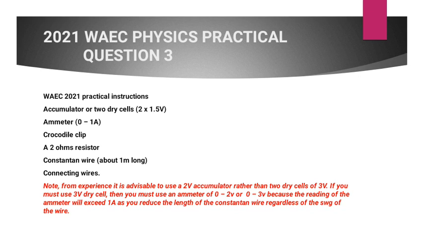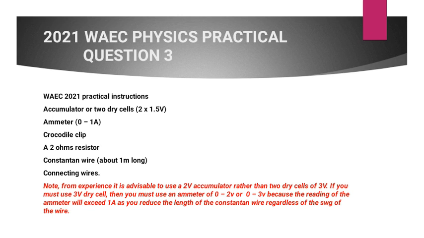An accumulator will give you 2 volts. Then you have the dry cell, one of them will give you 1.5, 2 will give you 3 volts, right? Then you have to get an ammeter. The ammeter is from 0 to 1 ampere. 0 to 1 ampere means the full scale deflection of that ammeter should be 1 ampere.